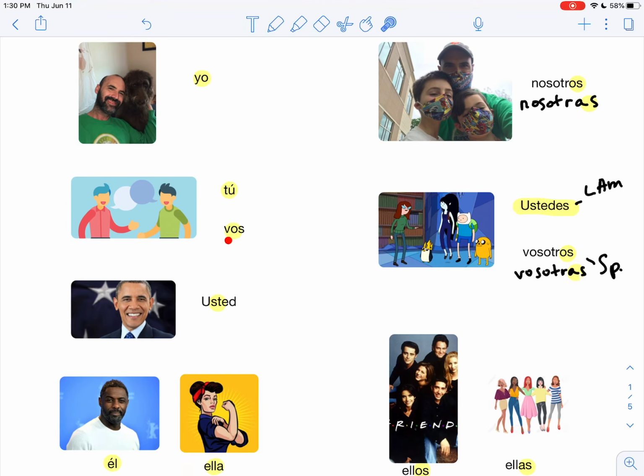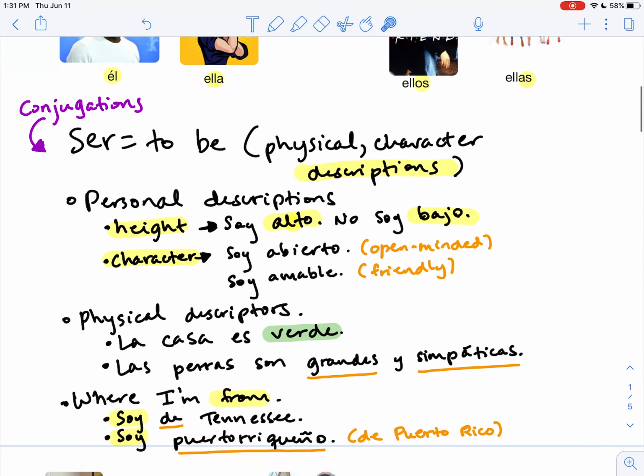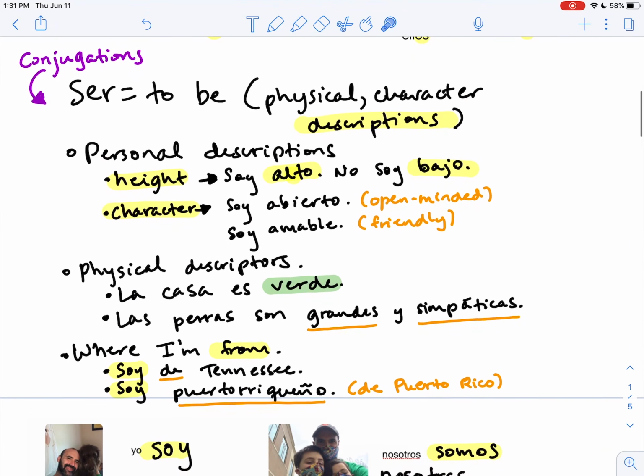As a refresher, vos is used in certain parts of Central America, such as parts of Guatemala, Honduras, Costa Rica, and then vosotros and vosotras is used in Spain only for the you all form, whereas ustedes is used throughout Latin America. So when we talk about our pronouns and our conjugations, that's when we put them together.